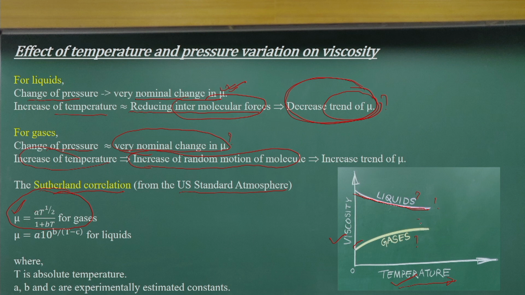As I said, it increases with temperature, but these A and B coefficients will vary from gas to gas.